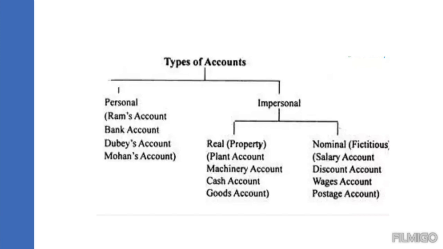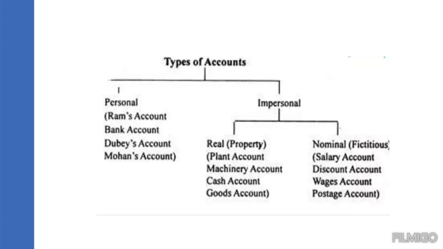Some examples for the types of accounts: the personal account, such as Ram's account, bank account, Dubey, Mohan. These are all the persons who may be the debtor or the creditor. Bank is also considered to be a person.